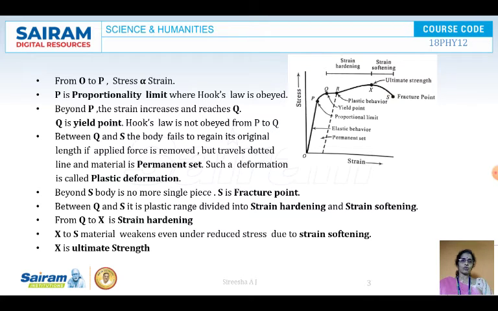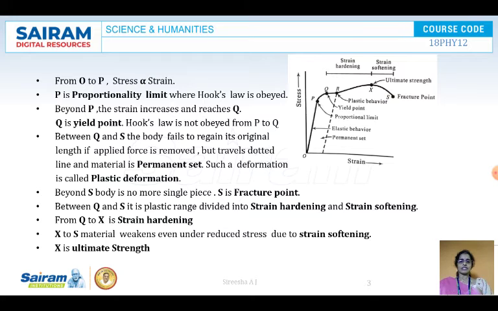O to P, Hooke's law is obeyed. P to Q, elasticity is there, but it does not obey Hooke's law. That means a linear relationship between stress and strain is not there. And from Q to R, the body will not regain its original shape after the removal of stress. So R is called the plastic behavior, and X is the ultimate strength, and S is the fracture point.